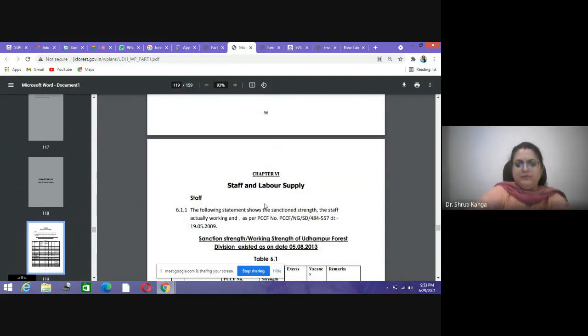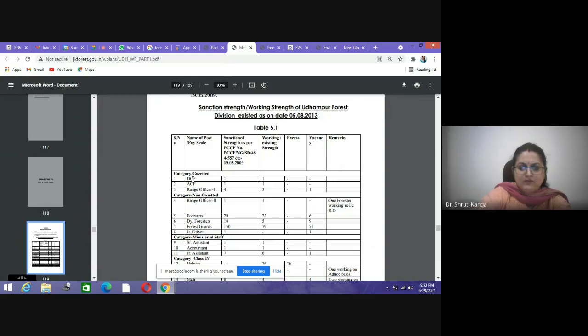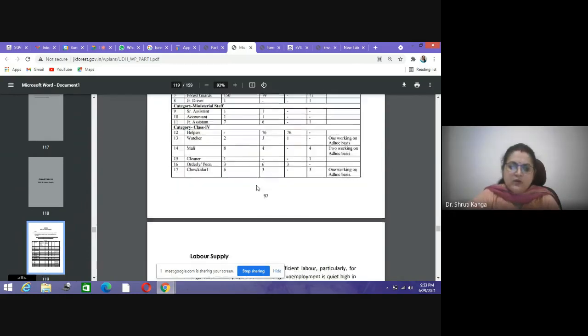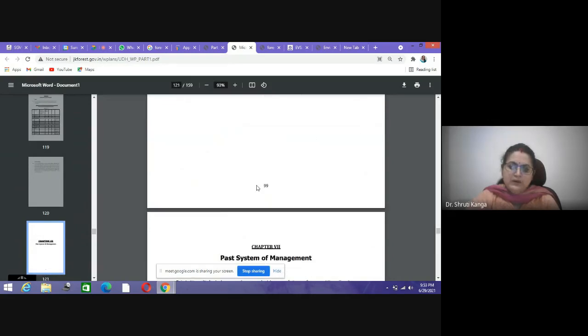requirement. The following statement shows the sanctioned strength of the staff working, as PCCF, number this. So this is the sanctioned strength and working strength in Udhampur Forest Division. You can see DCF, that is DFO, ACF, range officer 4. Okay, so existing this many, required one. So this is how they go for the calculation of the labor demand.